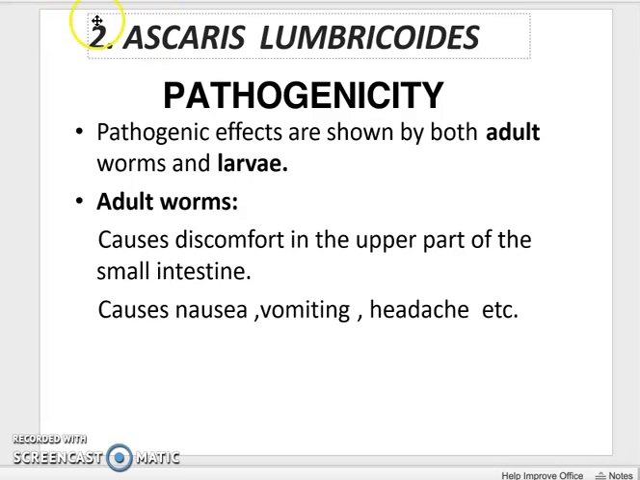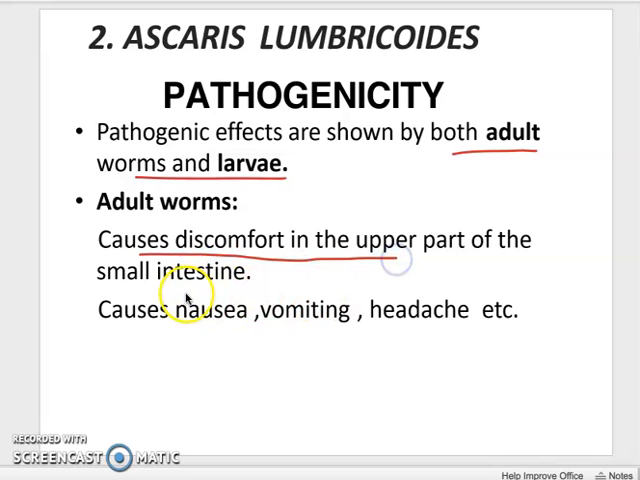So welcome back, students. We will just continue with Ascaris lumbricoides, which is the second type of nematode parasite. Both the adult worms and the larvae cause the pathogenic effects in the host body. Usually the adult worm causes discomfort in the upper part of the small intestine. It also causes nausea, vomiting, headache, etc.